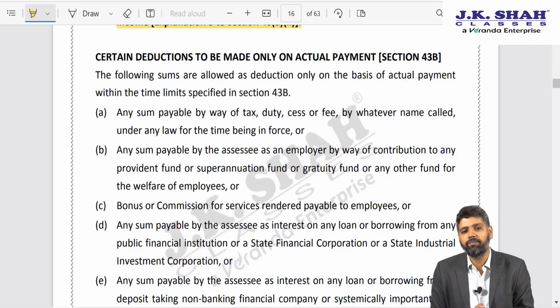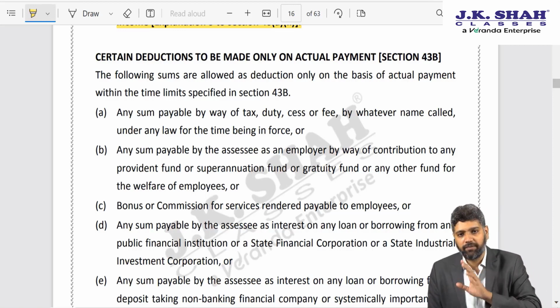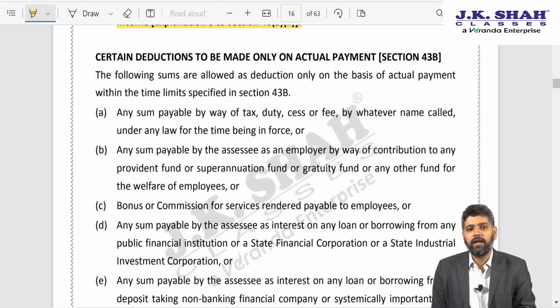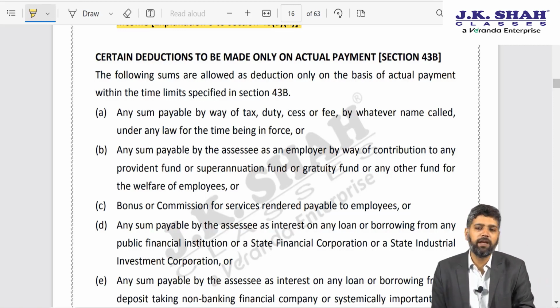Friends, as we know, in PGBP chapter, certain expenses are allowed as deduction only if they are actually paid. If you have not actually paid the amount, then no deduction will be allowed to you. Like for example, bonus or any tax or gratuity or leave encashment, all this is given in the list of section 43B.